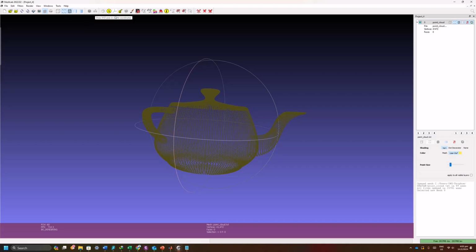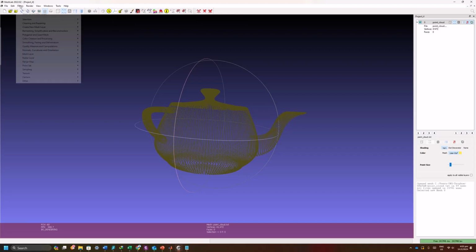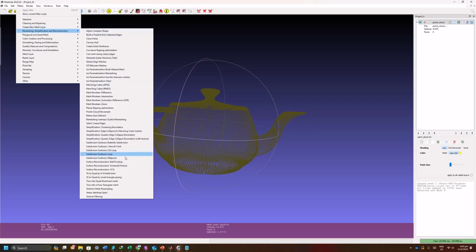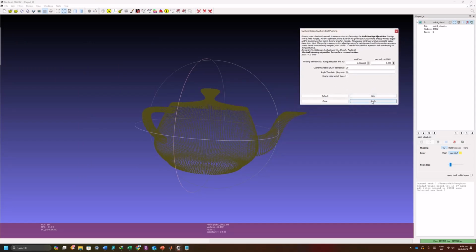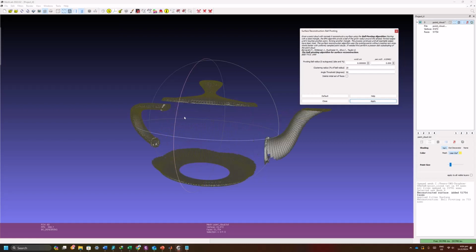To convert the point cloud data into the surface model, it is important that we choose the appropriate algorithm. Discussing the different algorithms is not within the scope of our lecture. So I will show you how we can convert this point cloud data into the surface model directly. Here we can select surface reconstruction by ball pivoting. Then we can enter different values like the radius of the ball and the other parameters.